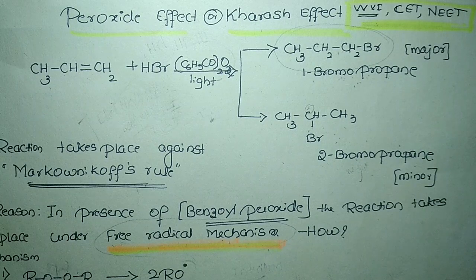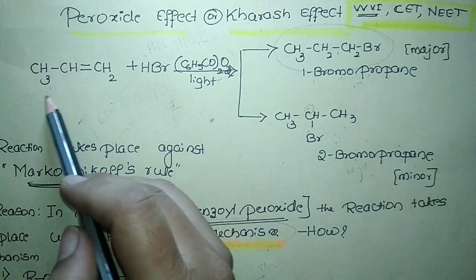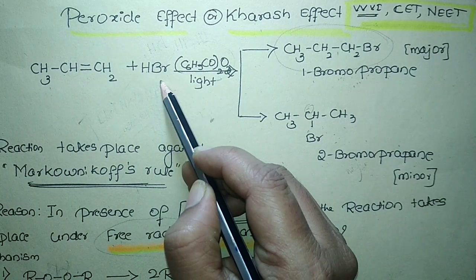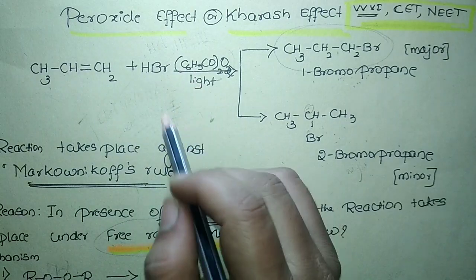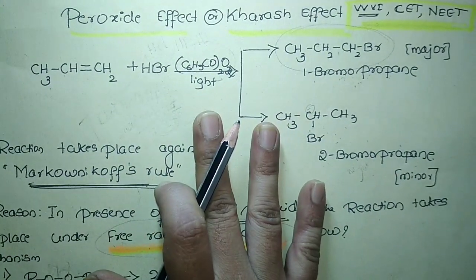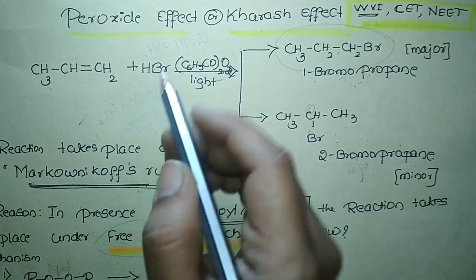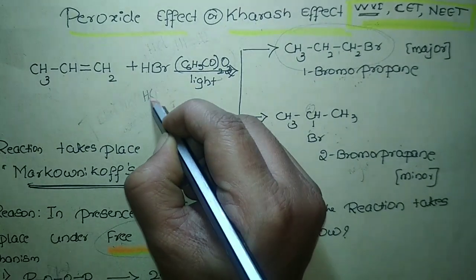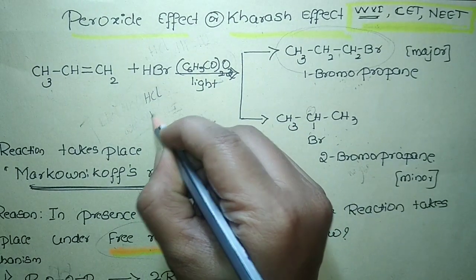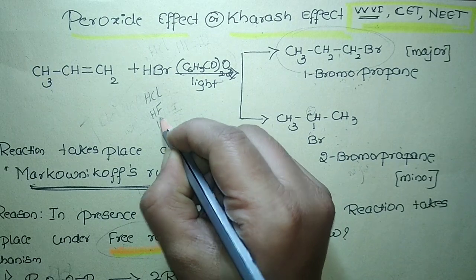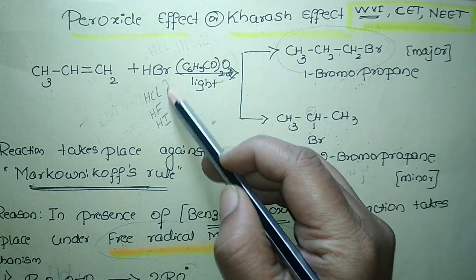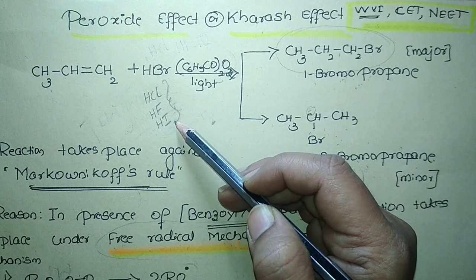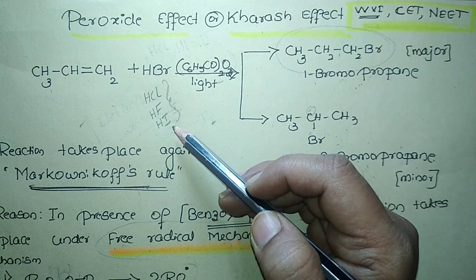Okay. Now another part of this peroxide effect: here I have explained by taking HBr. So in your mind the question might appear, if I try to carry out the same reaction, instead of HBr, if I take HCl, HF and HI, whether these three hydrogen halides will undergo the peroxide effect or not.